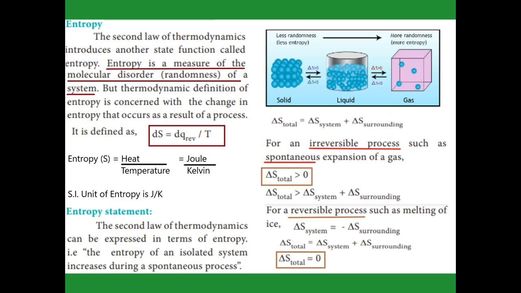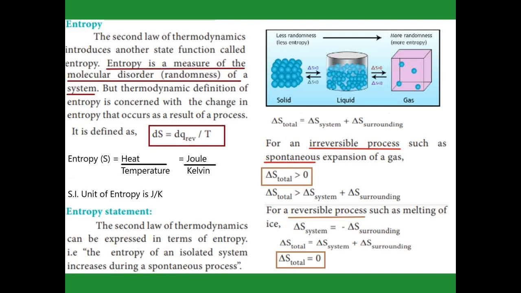Now the total entropy change is equal to the entropy change in the system plus the entropy change in the surroundings. A spontaneous process is always an irreversible process. For example, keep in mind water falling from the hills. Water goes from the hills down only. That is a spontaneous process, but water going from downwards upward is never possible. So it is an irreversible process. Spontaneous processes are always irreversible processes.